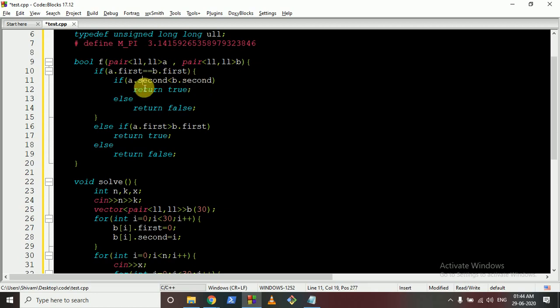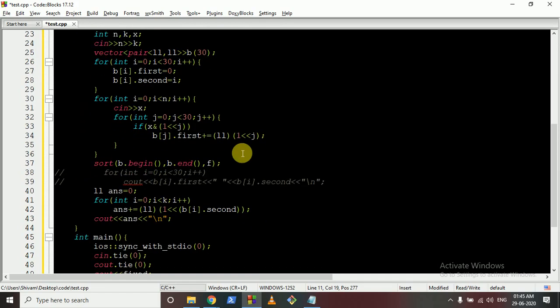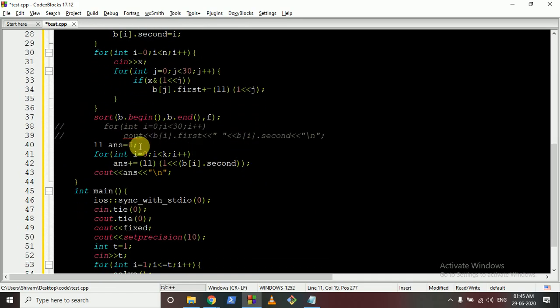So we have to do it in such a way that the second value should be smaller, which means the second value is the index. If the contribution is the same, then the index should be small, else we will check whichever has the largest contribution. Okay, so that's the whole comparator function.